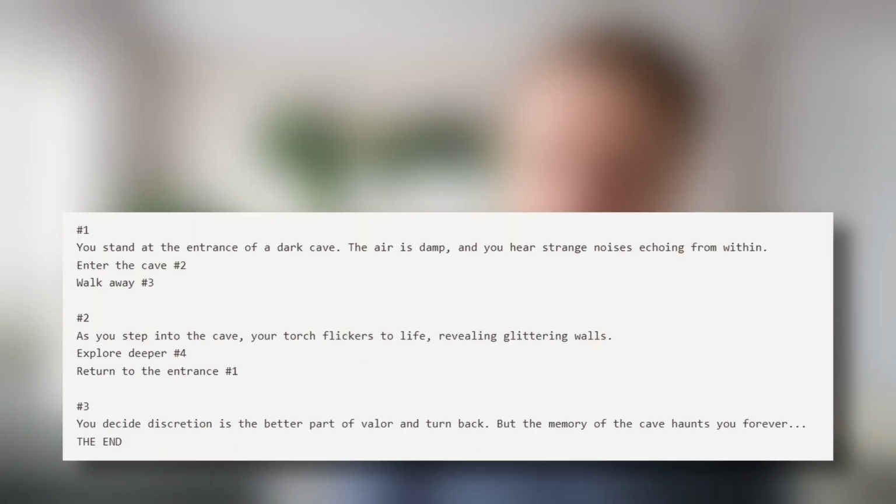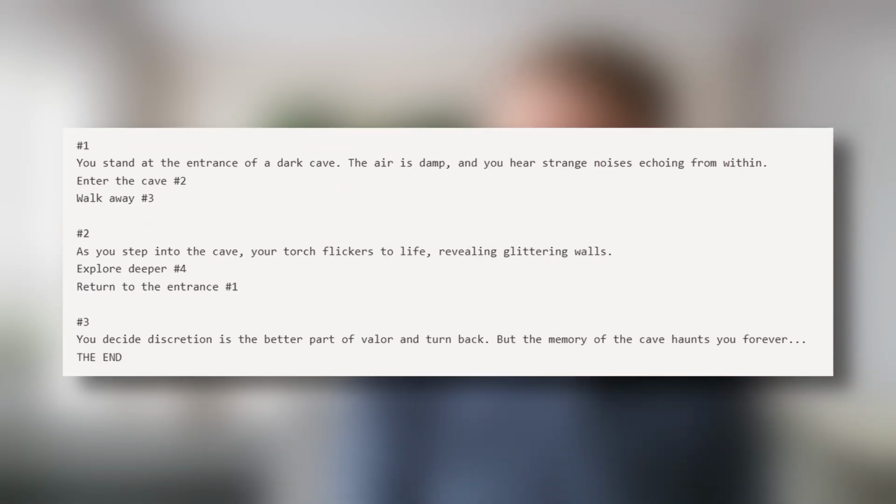Let's talk about how we'll structure our gamebook files. We need a format that's easy for humans to write and for our program to parse. Something like this. Each section starts with a hash followed by a number. The text that follows is what the player will read, and any lines containing a hash followed by a number represent choices the player can make.